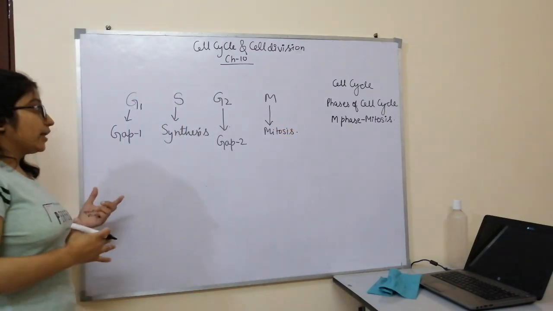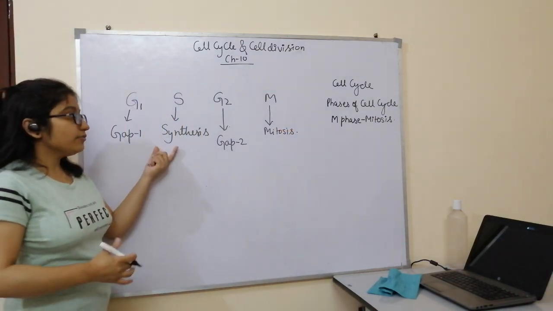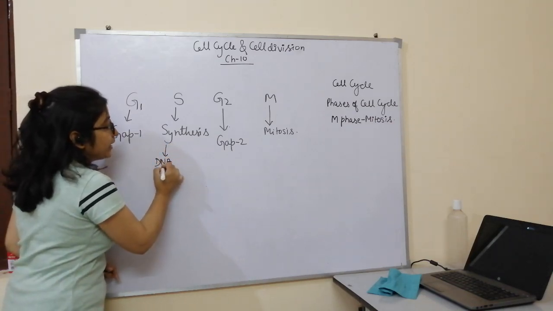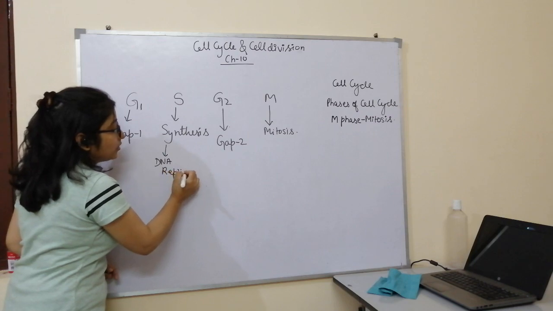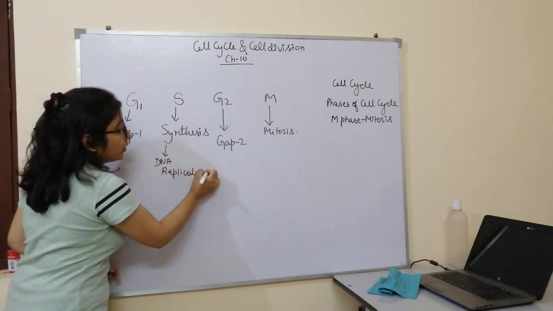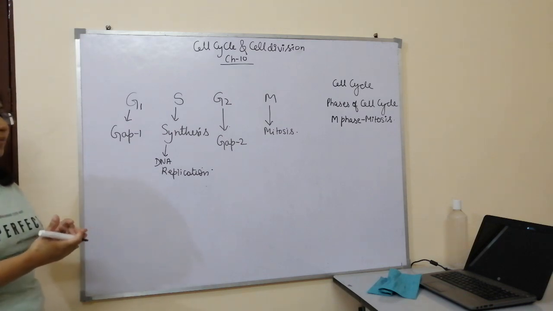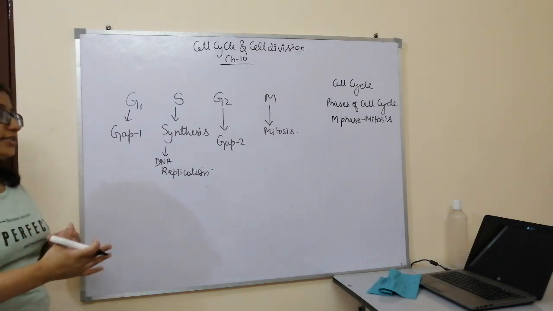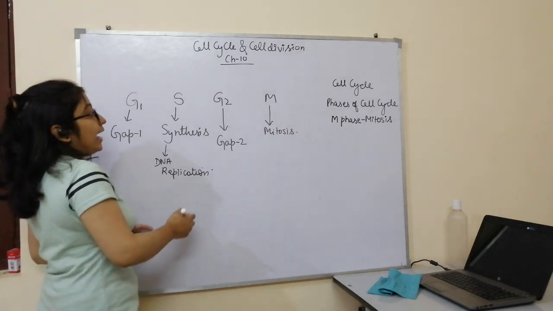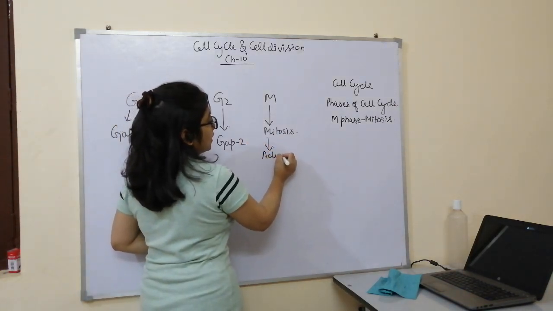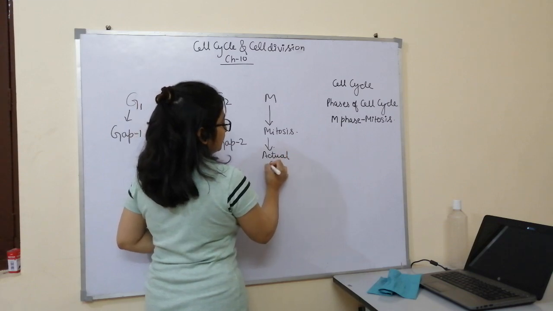Now we need to know that the synthesis phase is the phase where DNA replication occurs. DNA replication is the process responsible for doubling the DNA amount so that it can go into the progeny cell, the daughter cell. And the mitosis phase is the actual cell division.